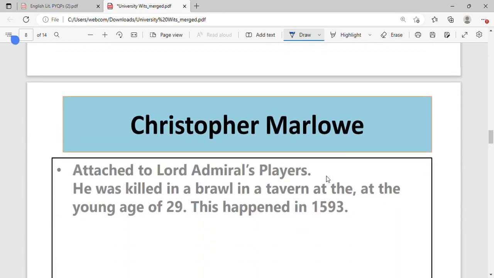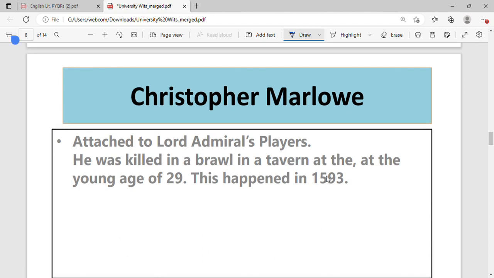Then we have the final, last but not the least, Christopher Marlowe, ladies and gentlemen. He was attached to the Lord Admiral's Players, right? So this was the company, the theater company, Lord Admiral's Players. So he used to write plays for them, right?